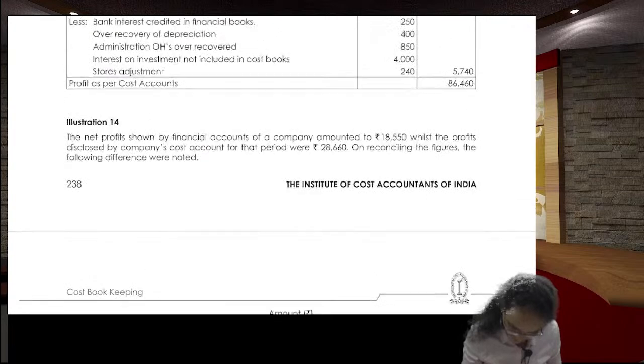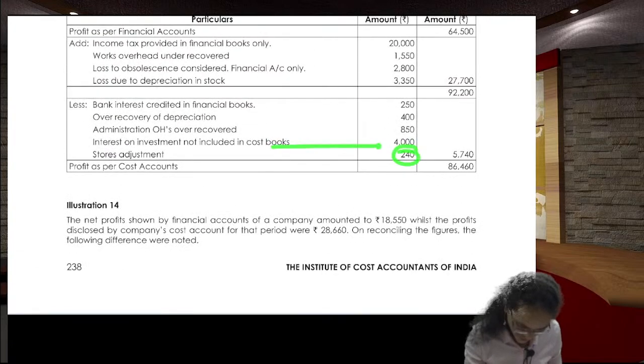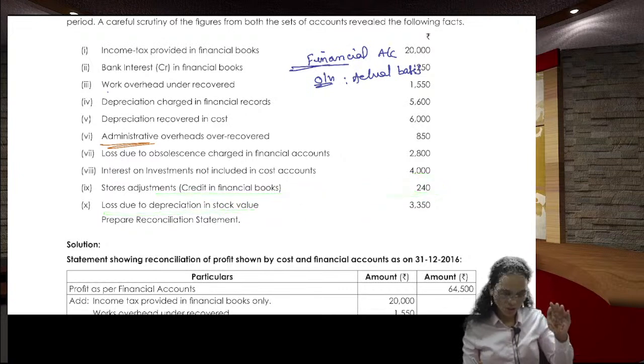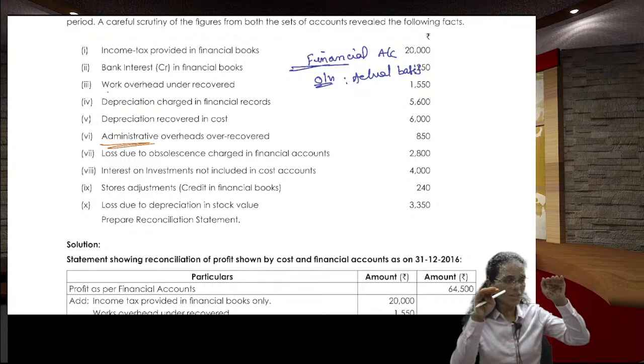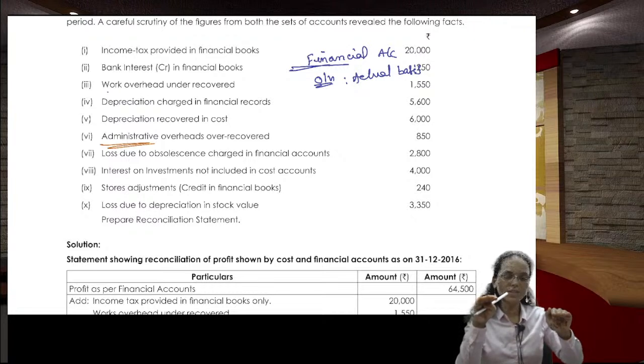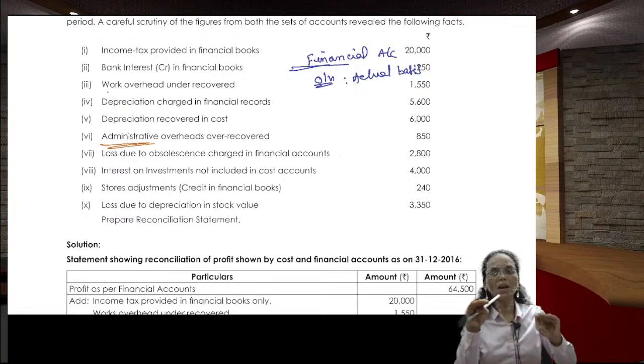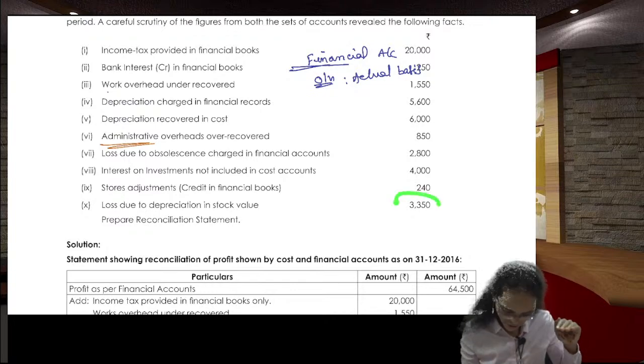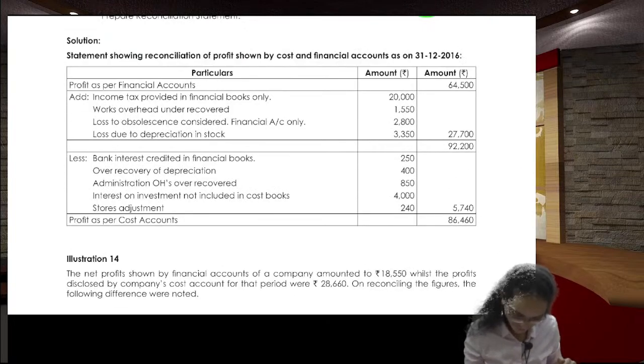240 rupees. You reduce it. Next one, loss due to depreciation in the stock. Loss due to depreciation in the stock is only in the financial. So when the loss due to depreciation in the stock is charged in the financial, financial profit is reduced. So you add back the amount which you have reduced in the financial one. So 3,350 you add back it.